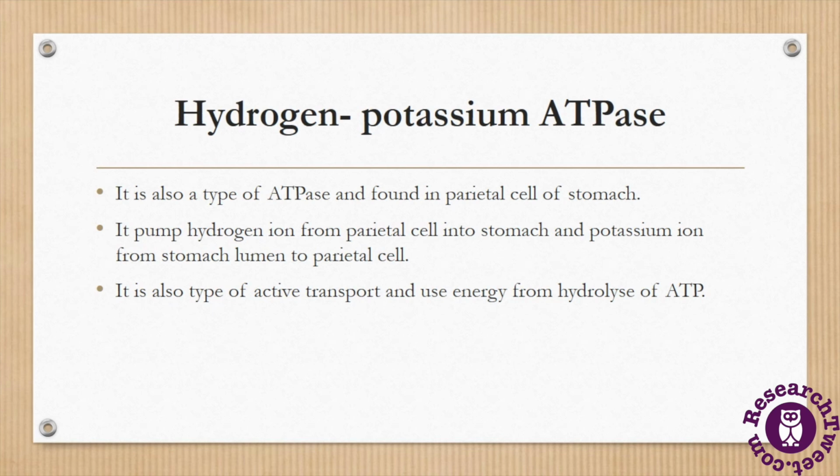Another example of a transmembrane protein is hydrogen potassium ATPase. It is also a type of transmembrane ATPase, found in the parietal cells of the stomach. The hydrogen potassium ATPase pumps hydrogen ions out of the parietal cells and takes potassium ions from the stomach lumen into the parietal cells. It is also a type of active transport, so it needs energy for the completion of this process. They get this energy by the hydrolysis of ATP, which is completed by the enzyme ATPase.